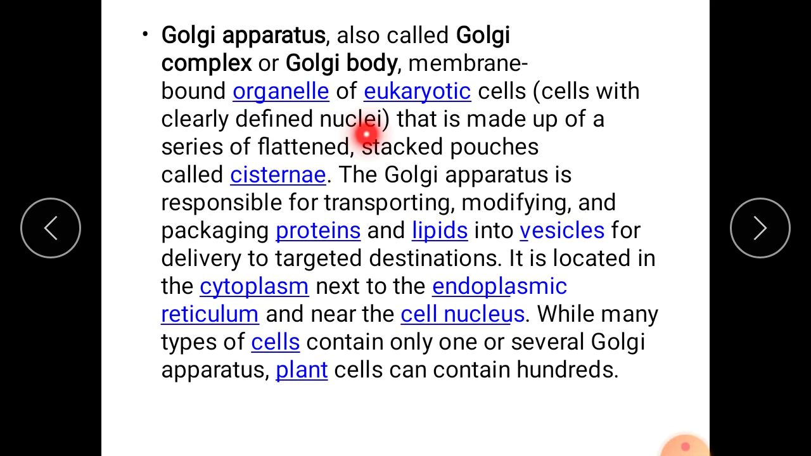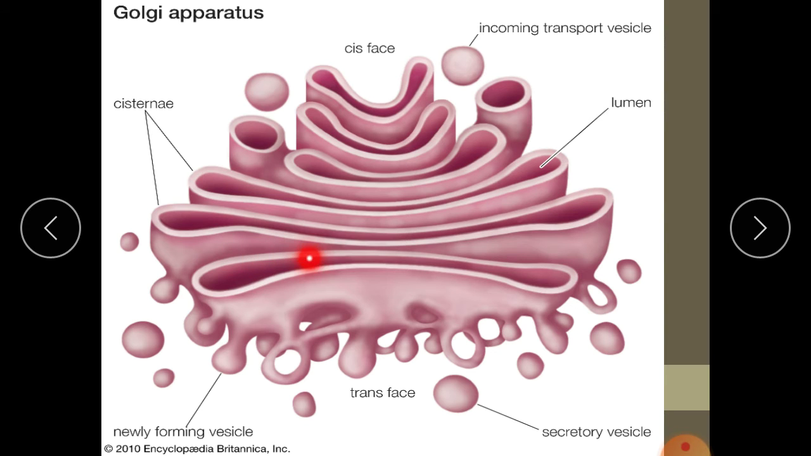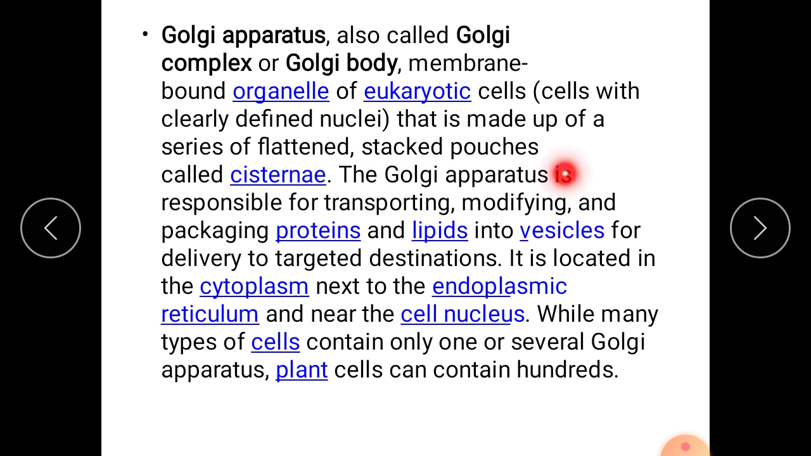All eukaryotic cells possess a Golgi apparatus or Golgi complex or Golgi body that is made up of a series of flattened stacked pouches called cisternae. Can you see? Flat pouch-like sacs called cisternae. The Golgi apparatus is responsible for transporting, modifying, and packaging proteins and lipids into vesicles for delivery to targeted destinations.